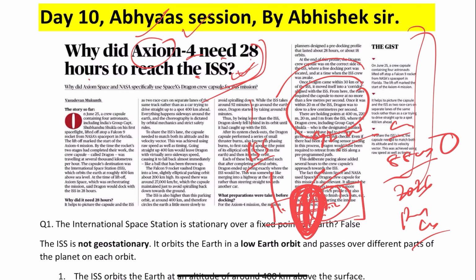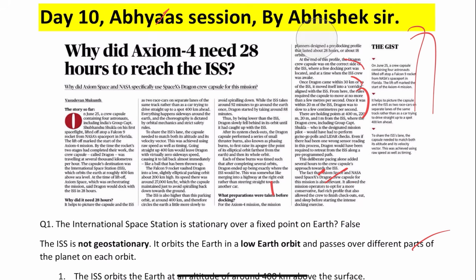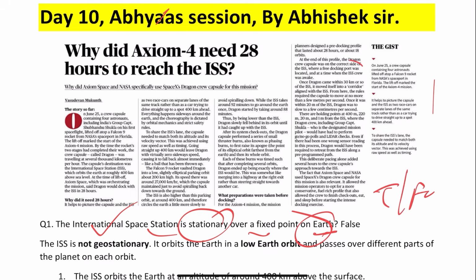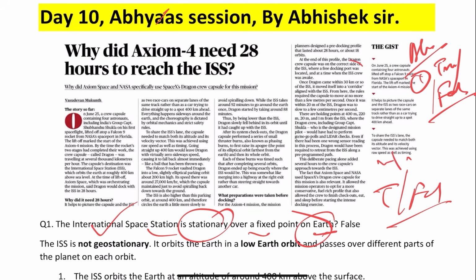But our things don't end here. We have to learn beyond that. Now what we are going to learn here is the very first statement from the Abhyaas session, the very first question of the day 10 Abhyaas session: the International Space Station is stationary over a fixed period of time on the Earth. This is true or false. Our Abhyaas session is in the form of true or false, so we don't ask only one, only two. It's a yes or no, true and false. Now it's a false statement because it's moving, right? It's not stationary.